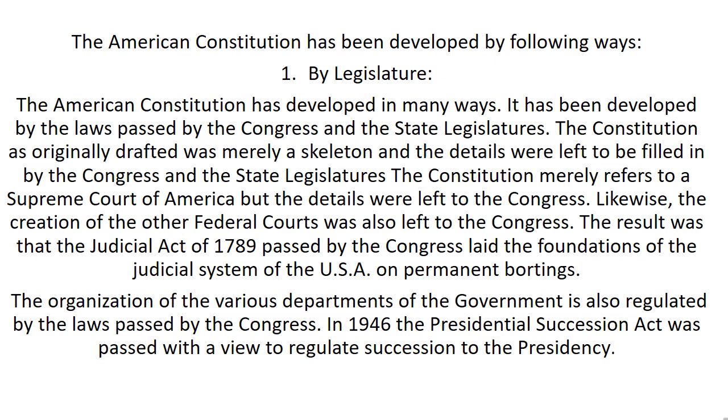Likewise, the creation of the other federal courts was also left to the Congress. The result was that the Judiciary Act of 1789 passed by the Congress laid the foundations of the judicial system of the USA on permanent footings. The organization of the various departments of the government is also regulated by the laws passed by the Congress. In 1947 the Presidential Succession Act was passed with a view to regulate succession to the presidency.